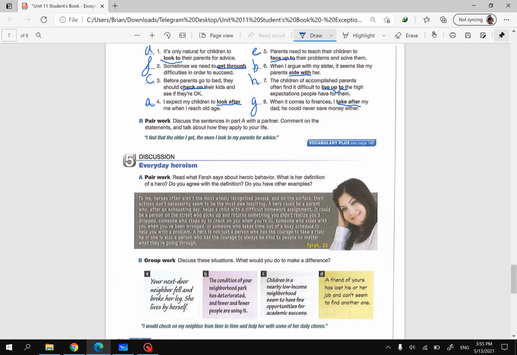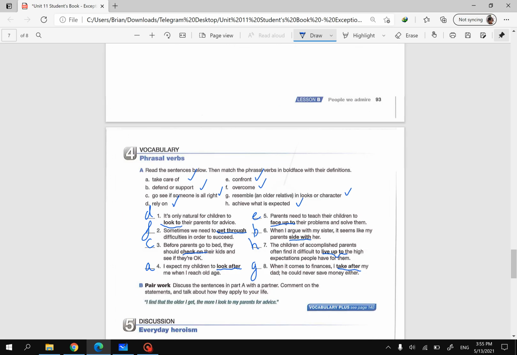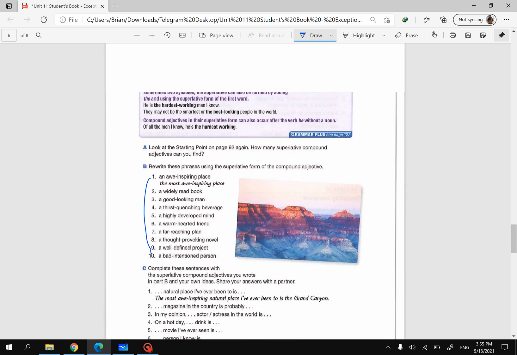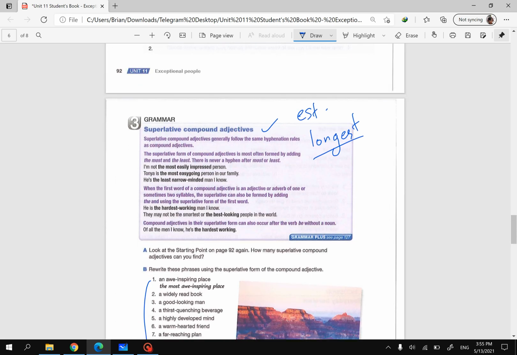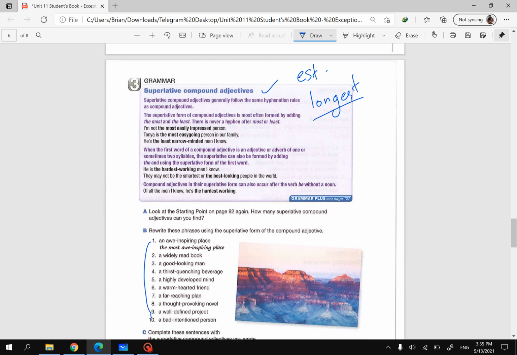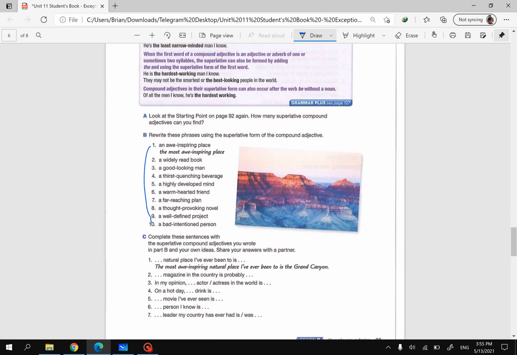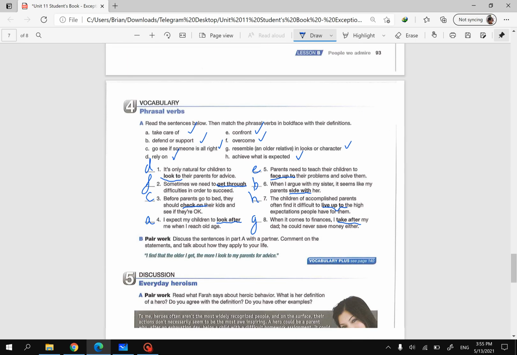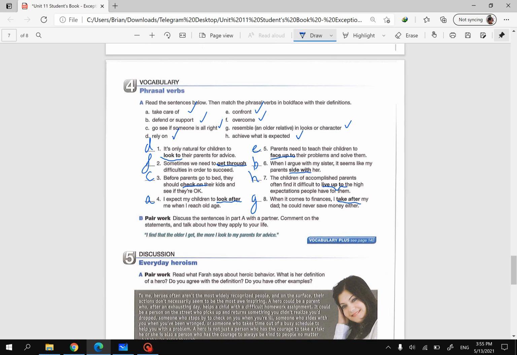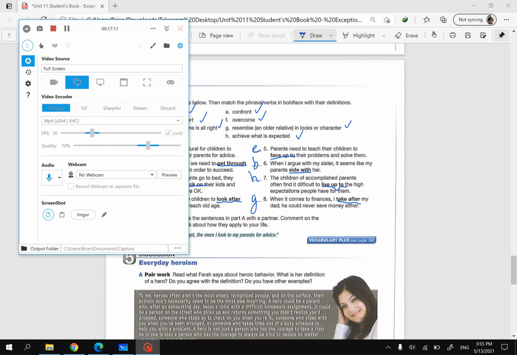So I believe that is it for today. Today we took a look at the superlative compound adjective, how to form a superlative compound adjective, and this vocabulary of phrasal verbs. I believe that's it. Thank you very much for watching this video, see you in the next session.